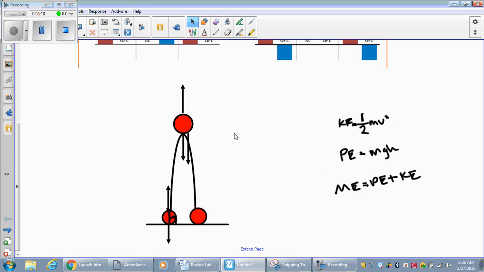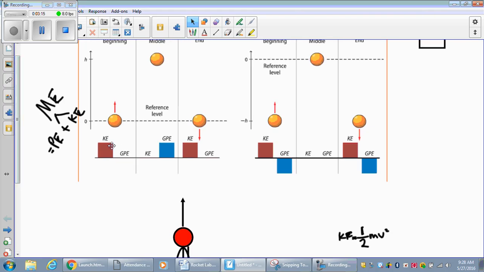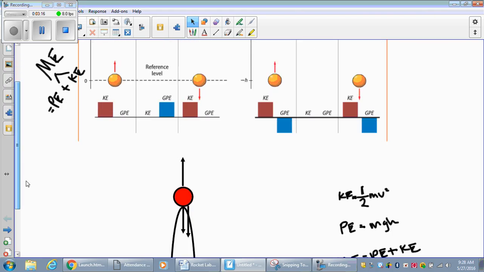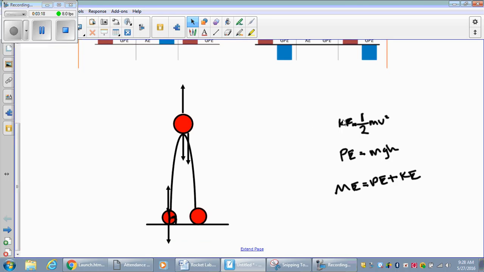At the very top, we know that all of our kinetic energy, remember all of our kinetic energy here, is at the same height as gravitational potential. So whatever value we got for kinetic energy at the beginning, we could get at the end, right? We could plug this number into here. So we could basically say our kinetic energy max is equal to our potential energy max. It's old stuff, right? Hopefully this is just jogging your memory.